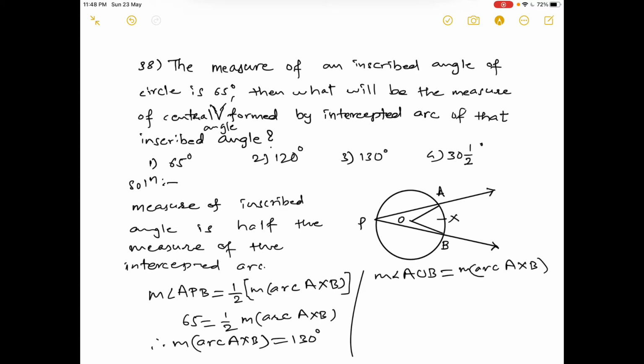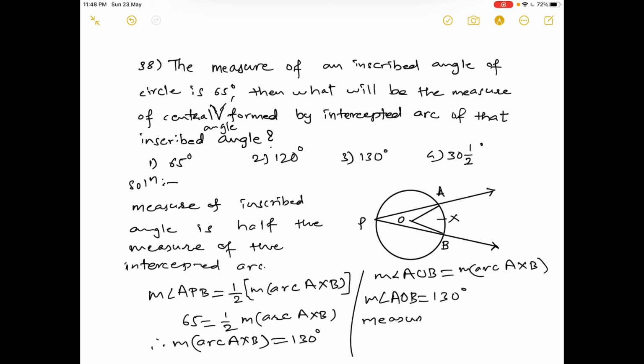The measure of the central angle is equal to the measure of the intercepted arc by that central angle. So we can write measure of angle AOB is equal to 130 degrees.